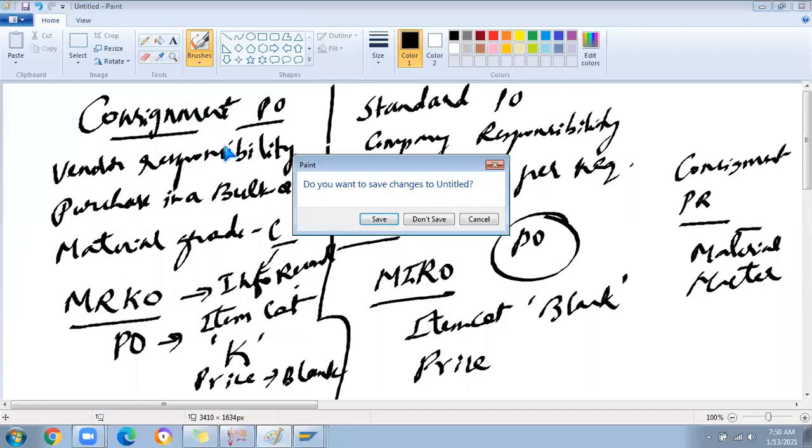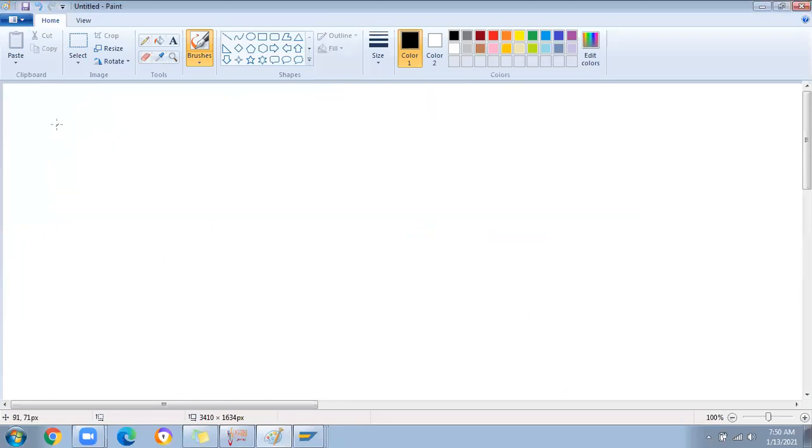let me do a summary of the process today, what we have done. Firstly, we have discussed the business process, mainly how the consignment PO and standard PO differ. Then we created a consignment PO, where we selected item category K, which is the major change. Then we saved it after adding all the details of the material.